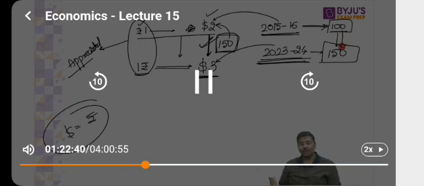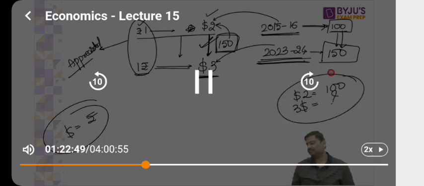So how is it equal to 150? $2 is equal to 100. $3 is equal to how much? Calculate and let me know. This is right. This is the level that we're discussing now. This is not needed actually. You should be very well versed with CSAT now. Anyways, 100 to 150. Now, point number 4, I'll ask you a question.